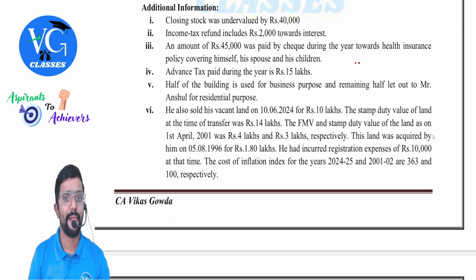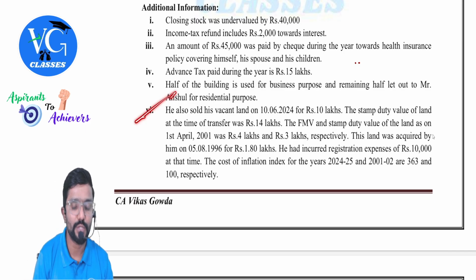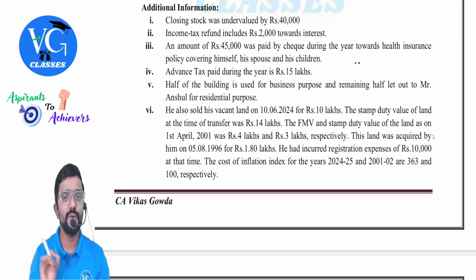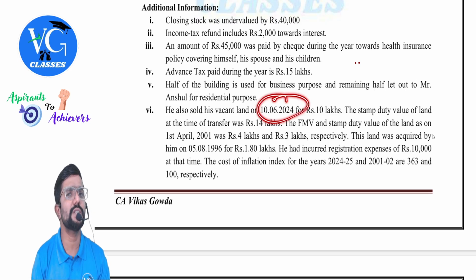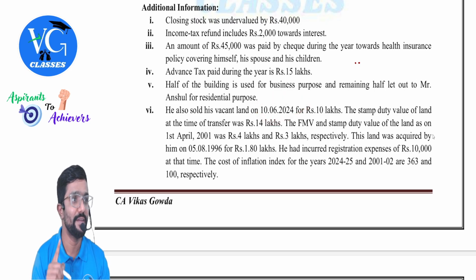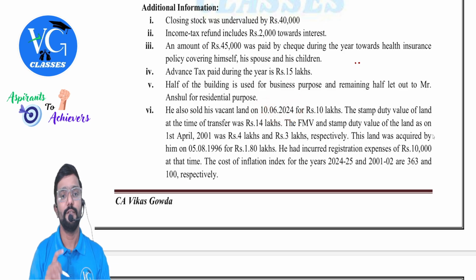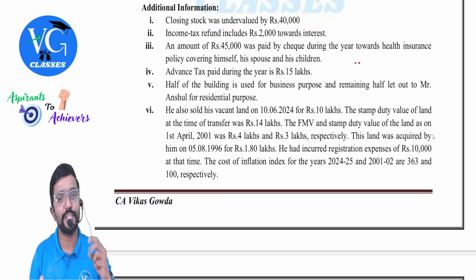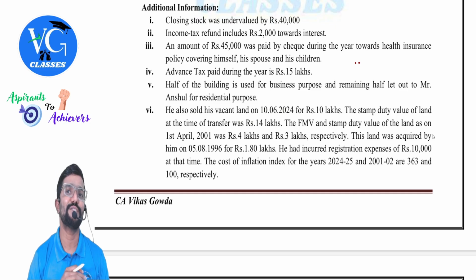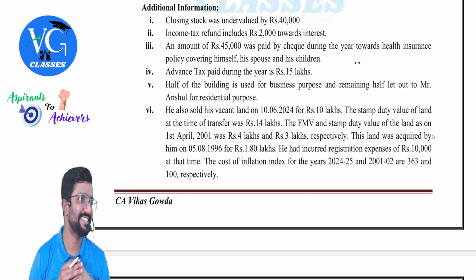Close all the windows, no? Yes. Where were we? Last one. He also sold his vacant land on 10th June 2024. Guys, whenever the question is on capital gains, please observe the date. This is before the change. Before the change. That is before 23rd July. For 10 lakhs. The stamp duty value of the land at the time of transfer was 14 lakh. What is the sale value to compute capital gains? 14 or 10 lakh? 14 lakhs.